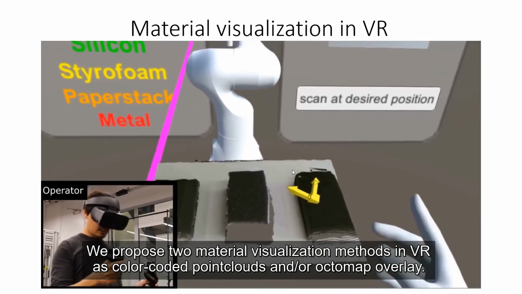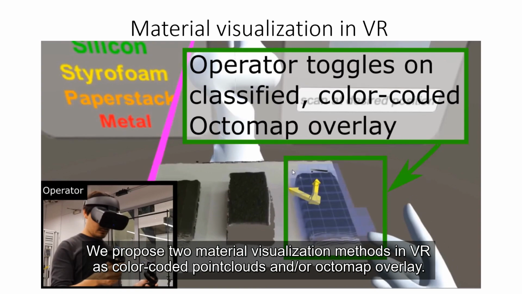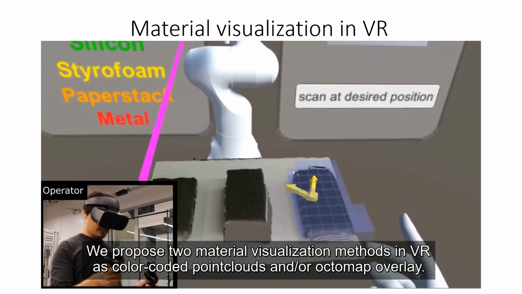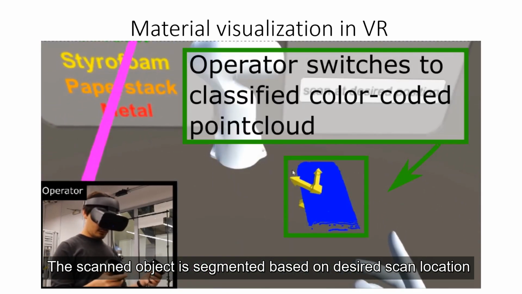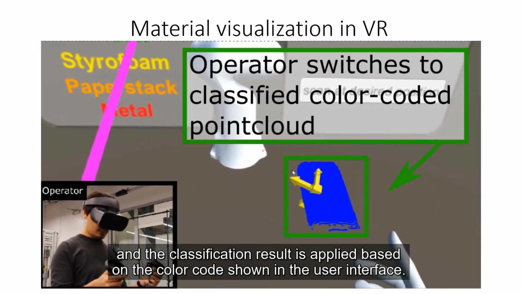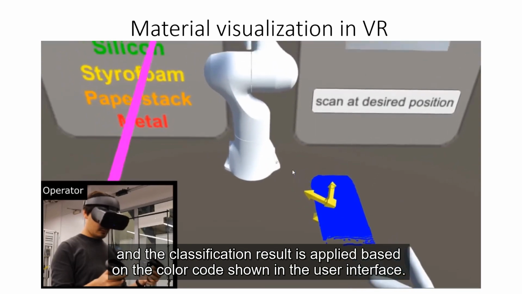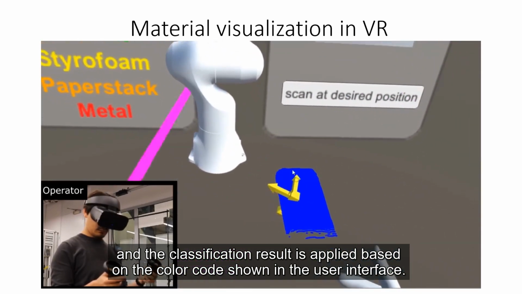We proposed 2 material visualization methods in VR, as color-coded point clouds and/or Octomap overlay. The scanned object is segmented based on the desired scan location, and the classification result is applied based on the color code shown in the user interface.